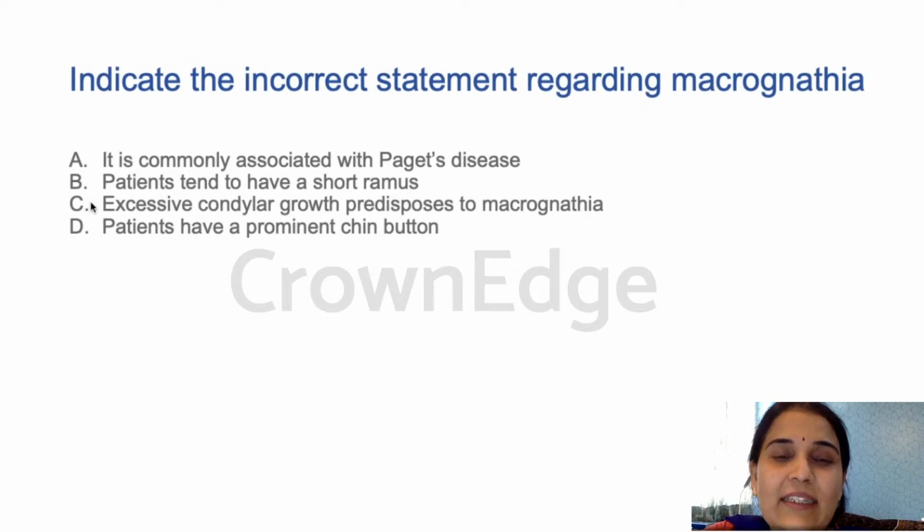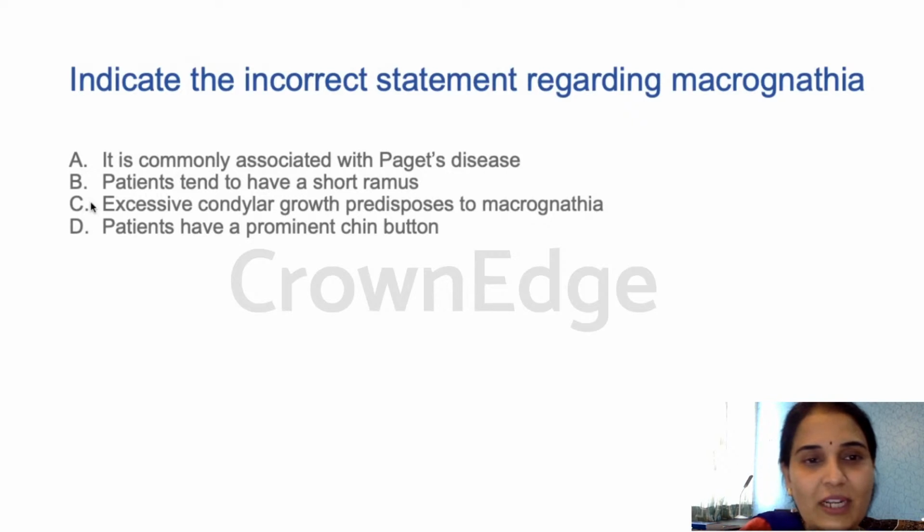Next: indicate the incorrect statement regarding macrognathia. Today it is a mashup of all the parts of developmental anomalies, most of which I could cover in a one hour session. So all these jumbled questions you'll be getting from different parts of developmental anomalies. Here it is macrognathia. Indicate the incorrect statement regarding macrognathia. It is commonly associated with Paget's disease. Patients tend to have a short ramus. Excessive condylar growth predisposes to macrognathia. Patients have a prominent chin button. Now, this is just the reversal of that previous question.